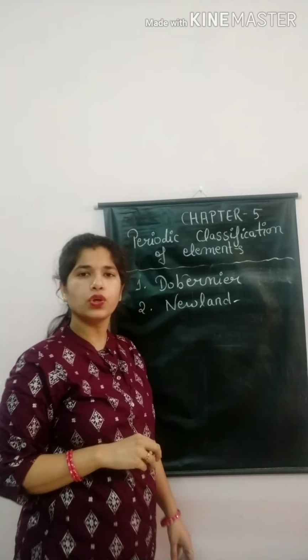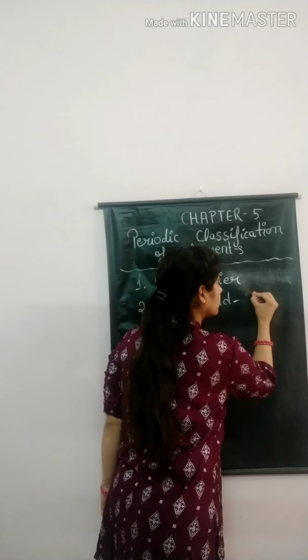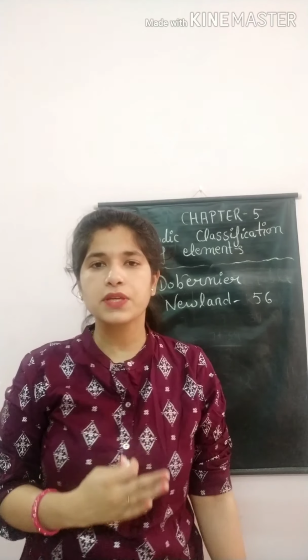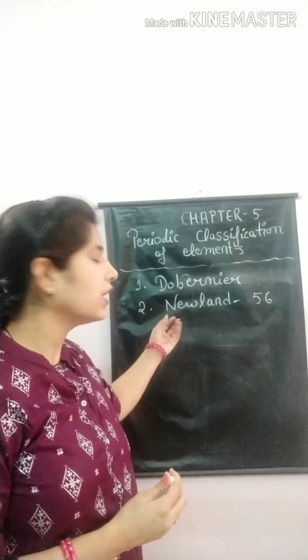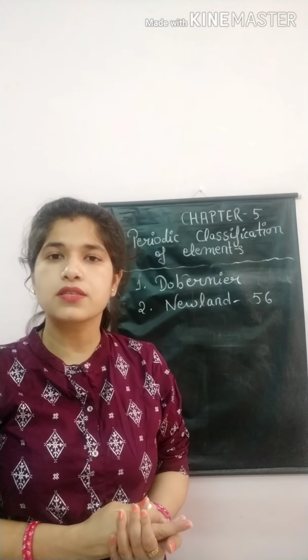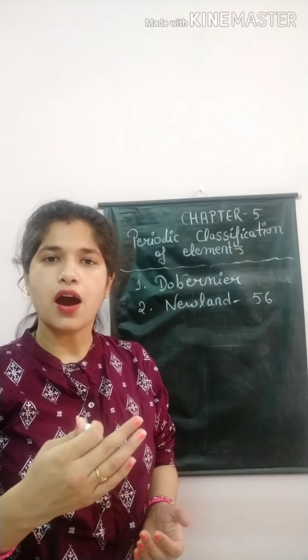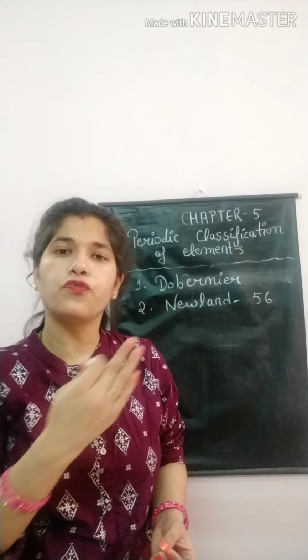In the period of Newland, a total of 56 elements were discovered. Newland arranged all elements in a series of 8 elements. The 8th element is the repetition of the first element.